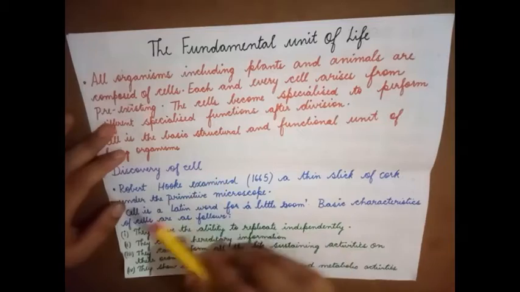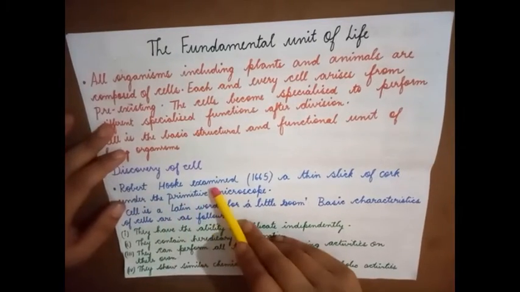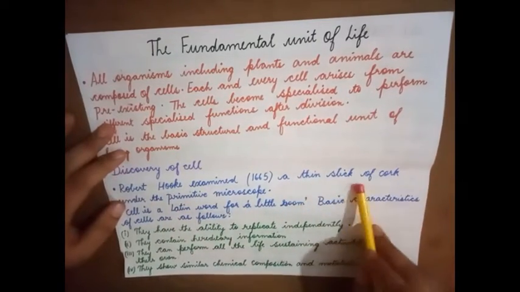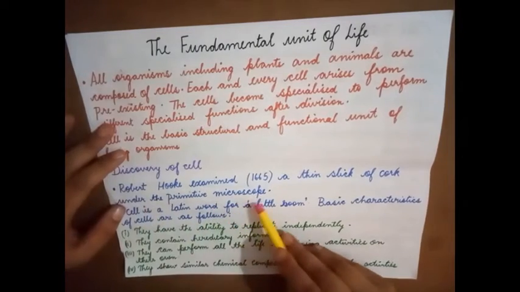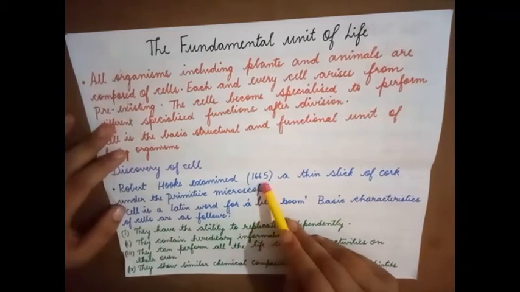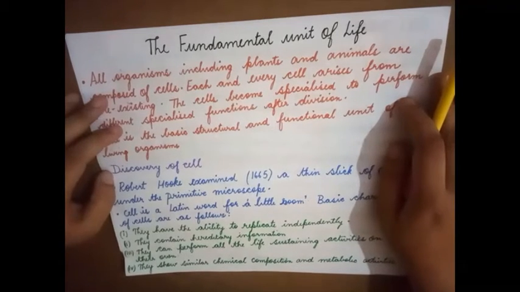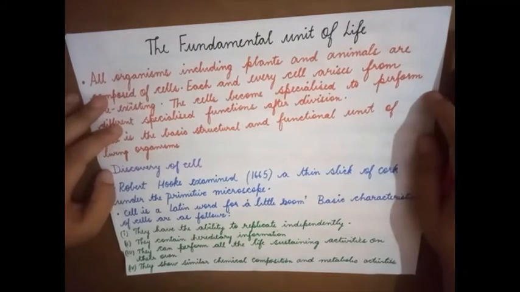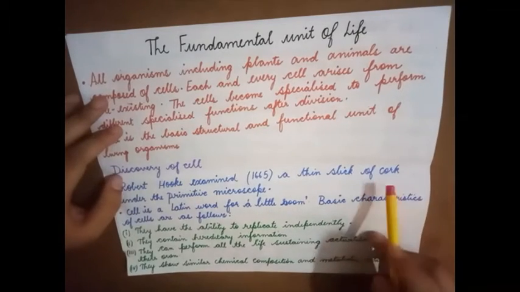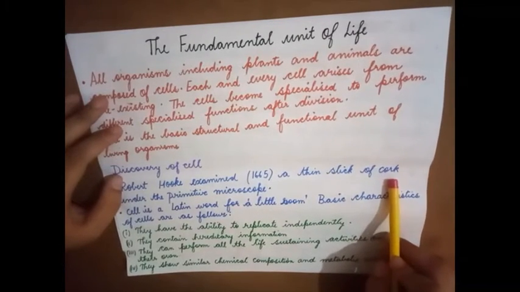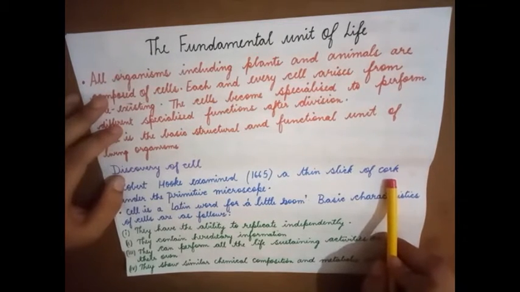Discovery of cell. Robert Hooke examined a thin slice of cork under a primitive microscope in the year 1665. Cork is obtained from the bark of the oak tree, and it is used as a stopper or cap for wine bottles.